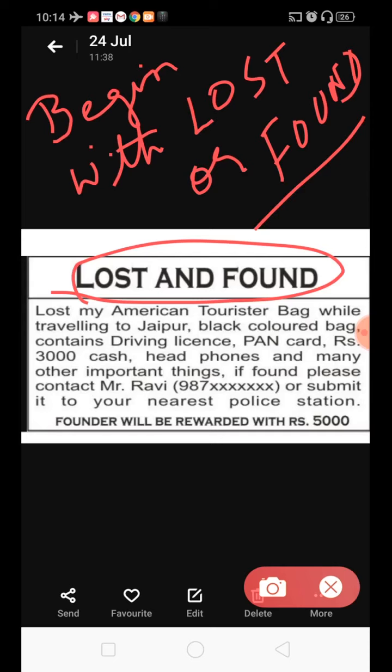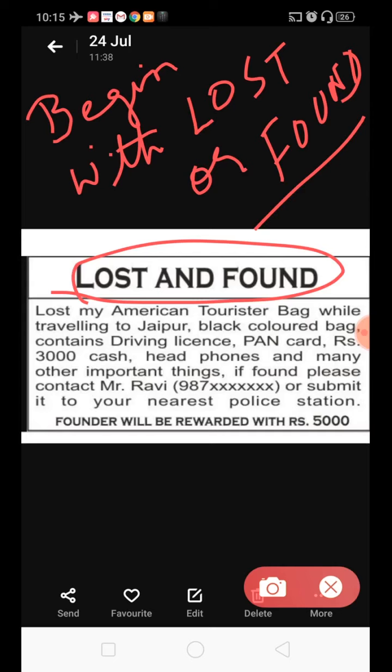Then the third step in a lost and found classified ad is that you need to give a brief physical description. I'm saying brief, but that description should be sufficient enough to recognize that particular item which has been lost, right?